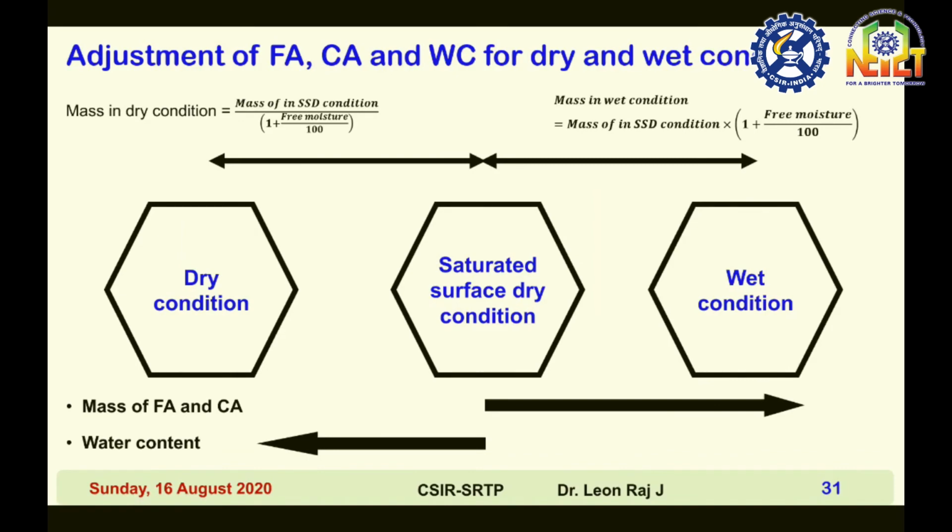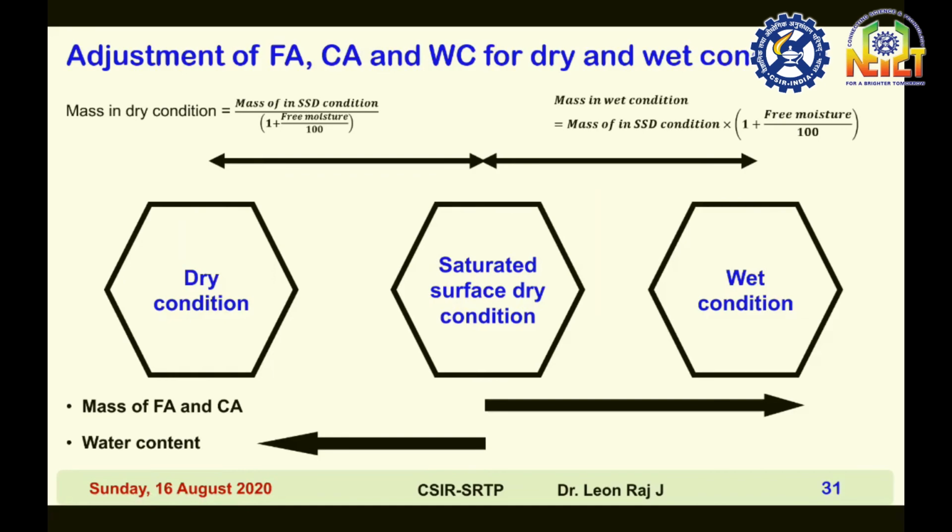So the mix proportion you have arrived at is based on saturated surface dry condition. That may not prevail in the executing sites. Either aggregates may be in wet condition or dry condition. So here is the figure which explains nicely how to calculate the adjustments. This saturated surface dry condition lies exactly in between dry and wet condition of aggregates.